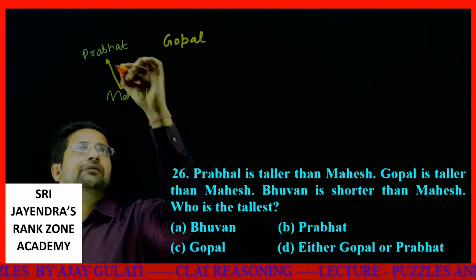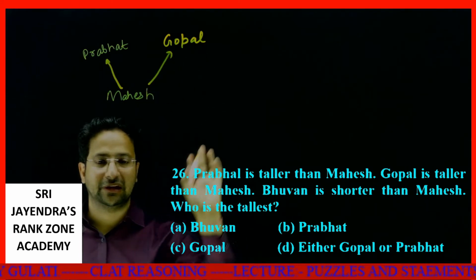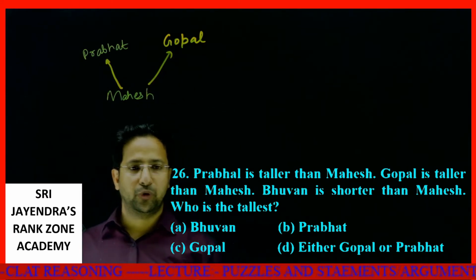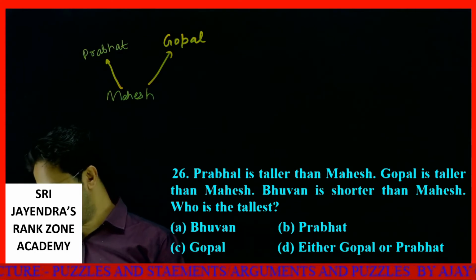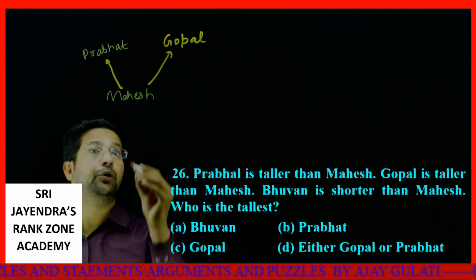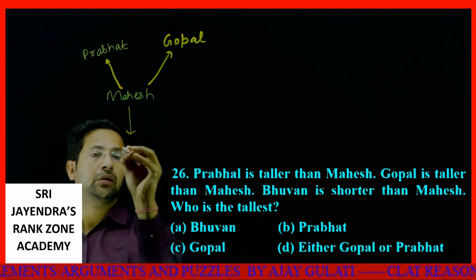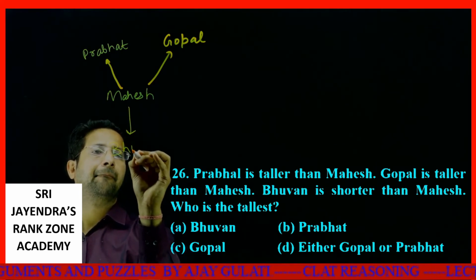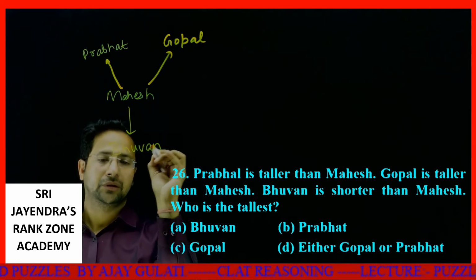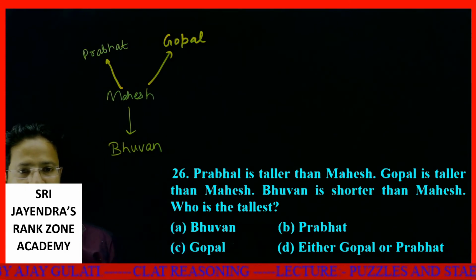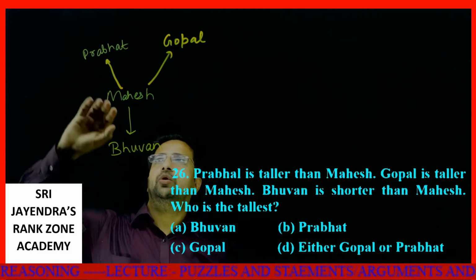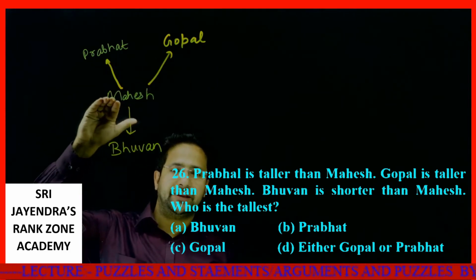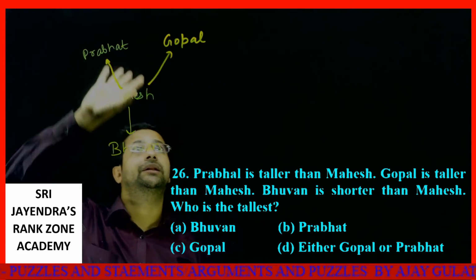See, this will be above this, but I don't know precisely where it will be. Bhuvan is shorter than Mahesh, no problem. Let me put Bhuvan below him. Who is the tallest? See, we know Prabhat and Gopal are taller than Mahesh and Bhuvan, but I don't know who among them is the tallest.